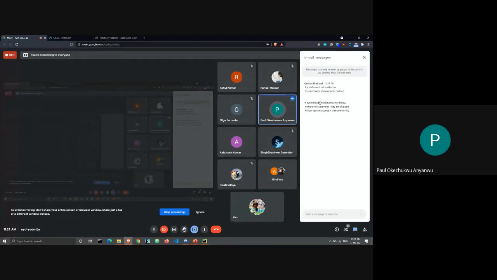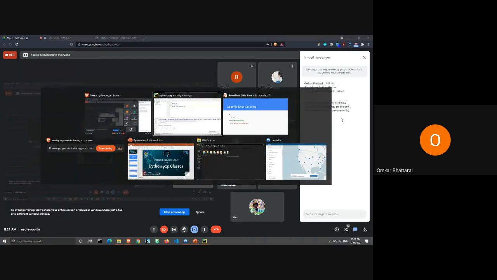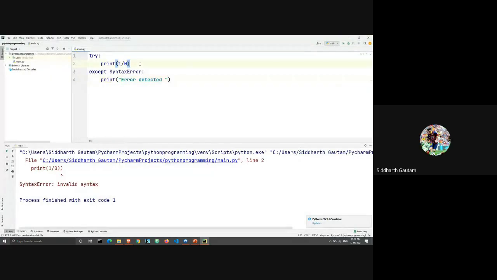Omkar, can you explain your question over the mic? He has a question. When the error occurs, then it goes to the except part of the try statement, whenever there's an error. And if the statement below the error is correct, how can we access it? Will it be skippable?